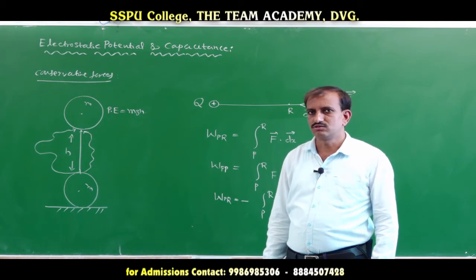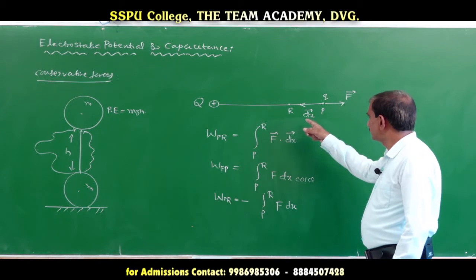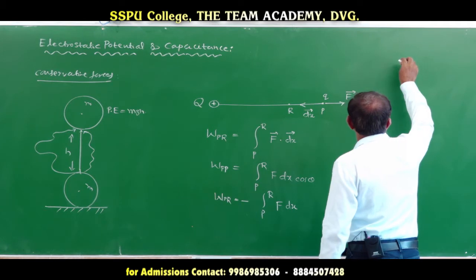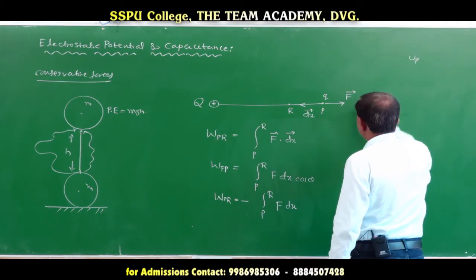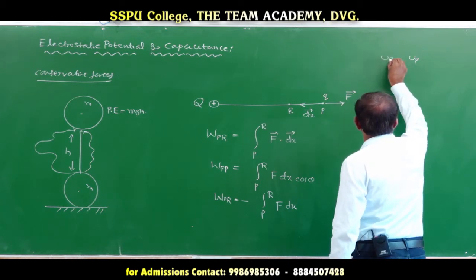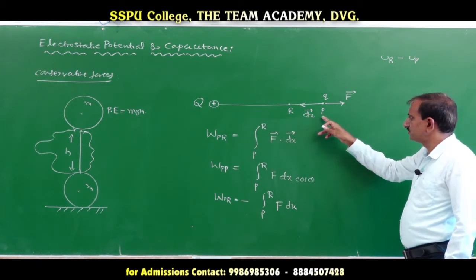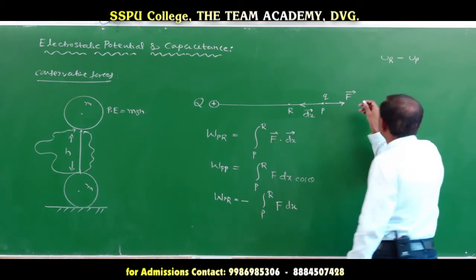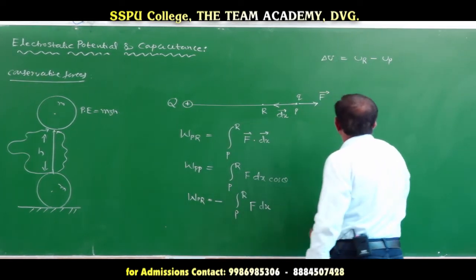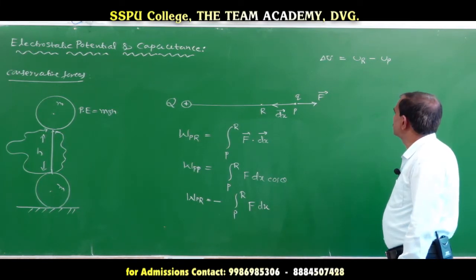Now let us consider point P and point R. The potential energy at point P is UP, and the potential energy at point R is UR. Then the difference in potential energies at point P and point R is called the potential energy difference. This is the potential energy difference, UR minus UP.